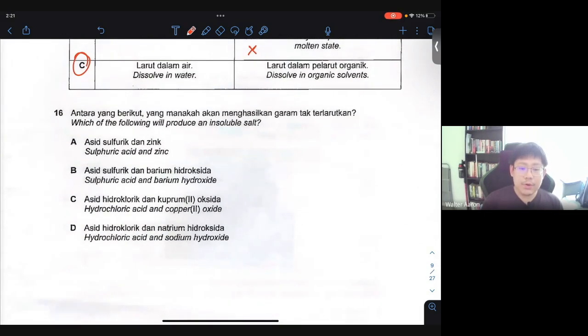16, which of the following will produce an insoluble salt? So let's see what's the combination of the salt that's being formed. Between sulfuric acid and zinc, you can just write the chemical equation, it's very easy. The salt that you will produce is zinc sulfate and hydrogen gas. Sulfuric acid and barium hydroxide, so you get